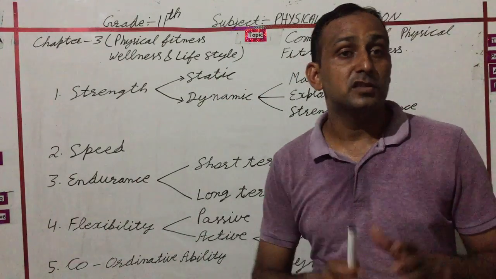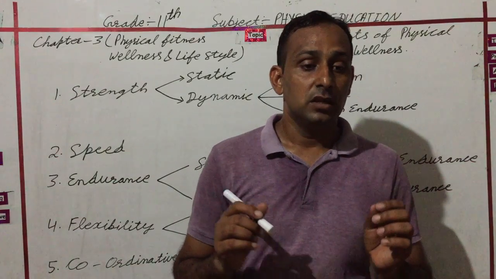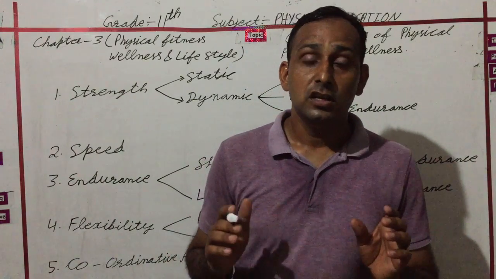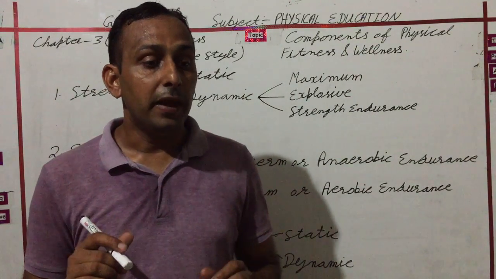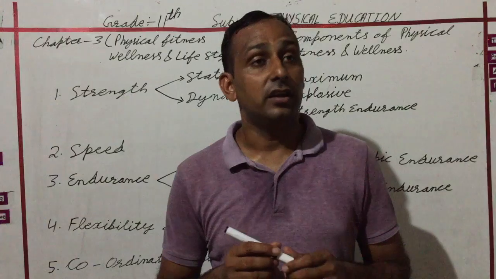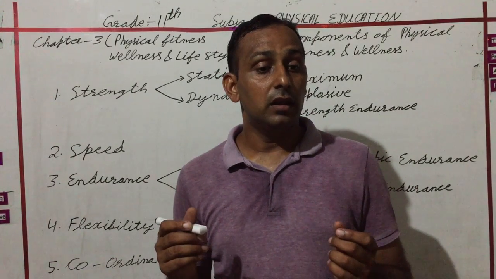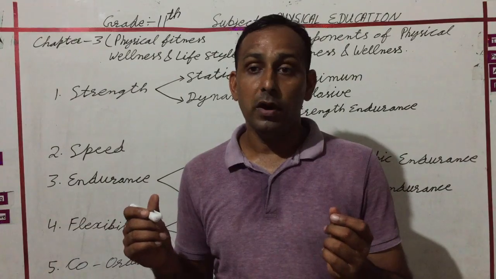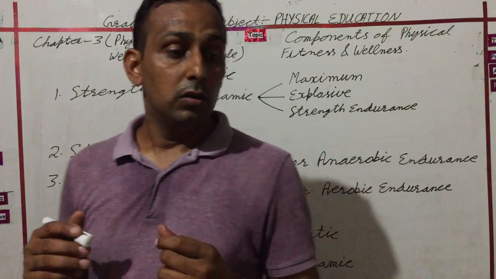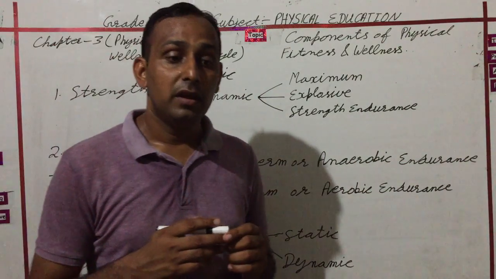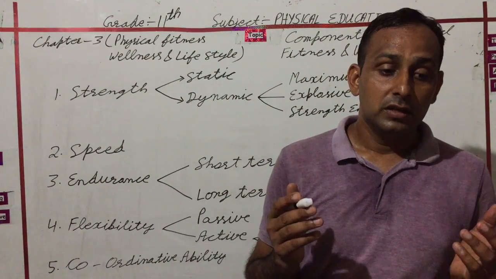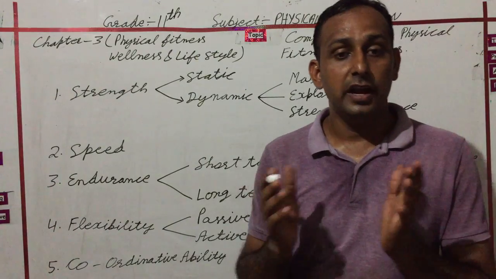After this, the next point is speed, the second component. Speed is covering the maximum distance in minimum time. Speed basically depends on heredity, though it can be improved a little through proper training. It depends on the type of muscle fibers. There are two types: white muscle fibers and red muscle fibers, which means fast twitch and slow twitch.